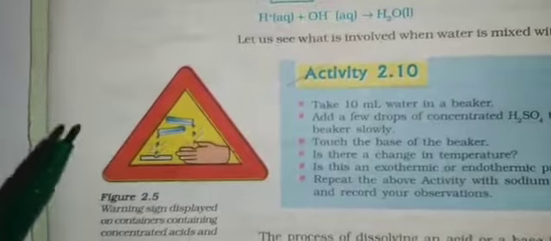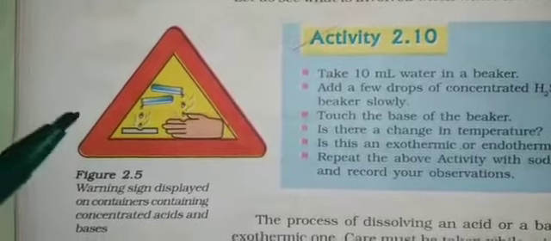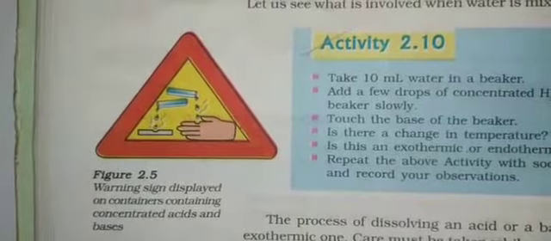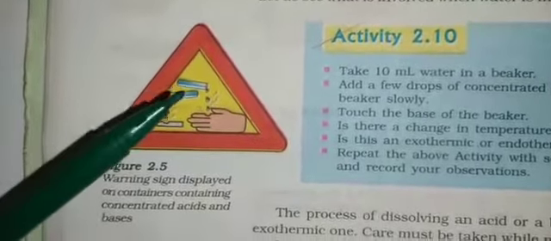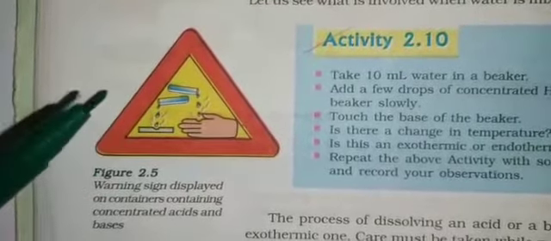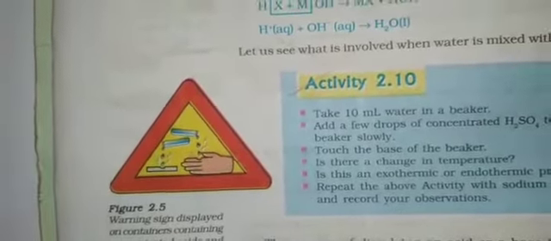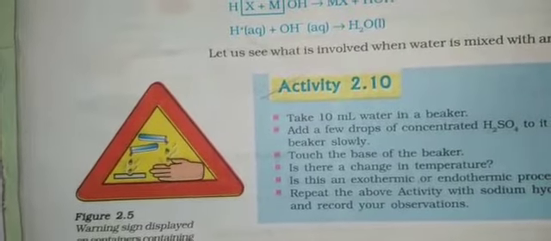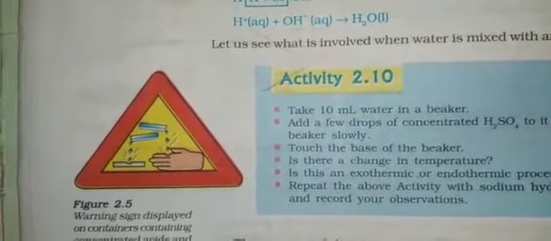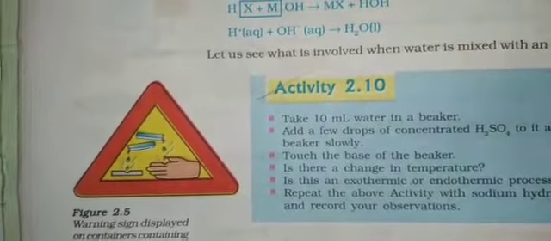Maybe you might have seen this kind of sign used in some laboratories. It shows the warning sign displayed on containers containing concentrated acids and bases. If you see this kind of sign, it indicates that the container contains a concentrated acid or base. The process of dissolving an acid or a base in water is highly exothermic. Whether you add acid to water or base to water, it will definitely produce heat. Hence we call it an exothermic reaction.